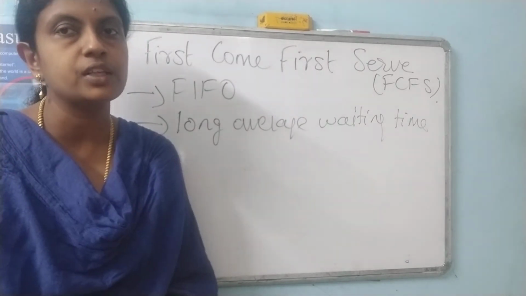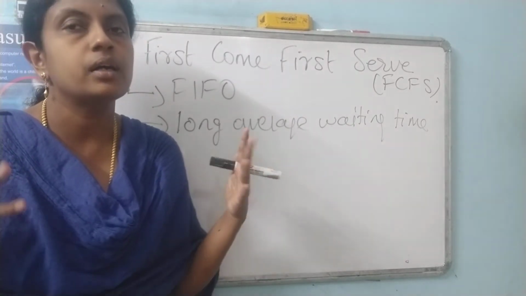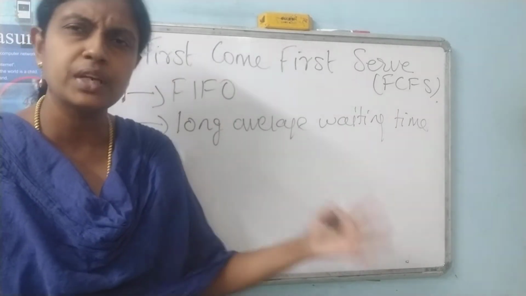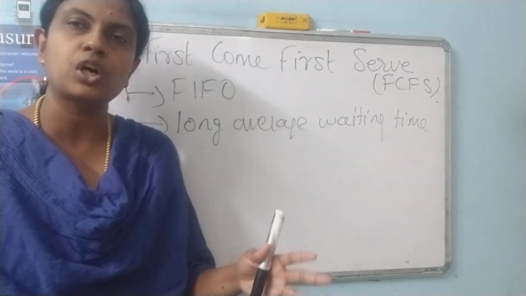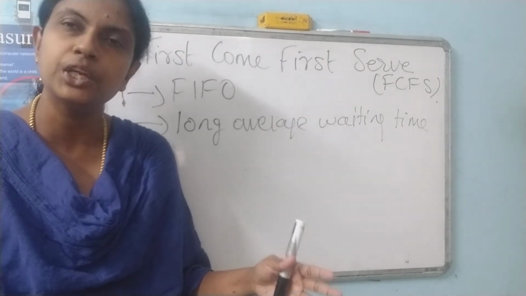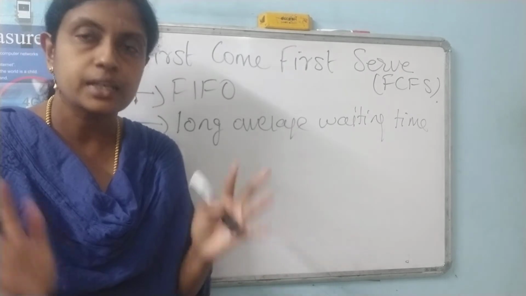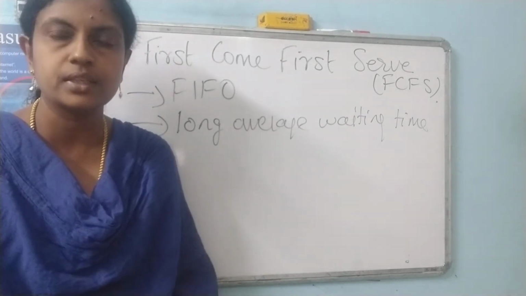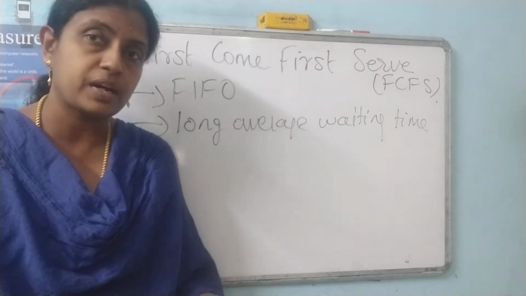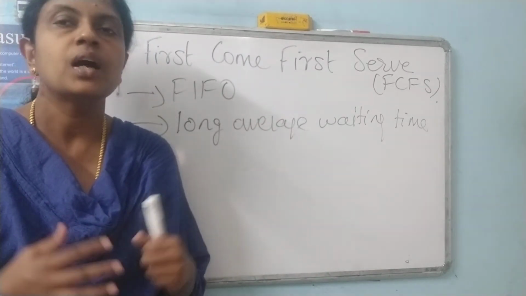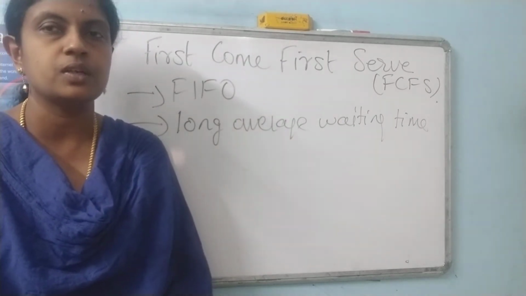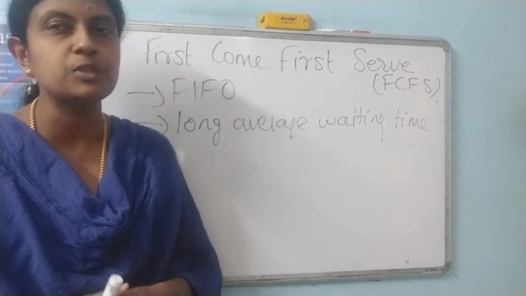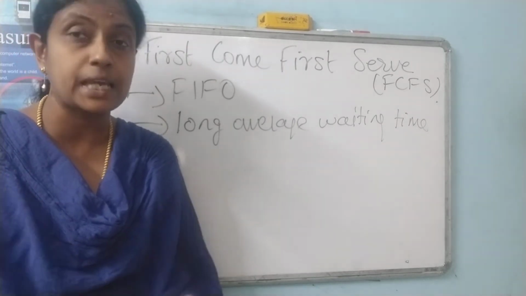But another factor is that at certain times it will have a long waiting queue. Why? For example, if the first job is very big, all the other jobs behind it need to wait until the first process completes. Until then, other processes can't do any other activity. So that's one factor about FCFS. And to explain these concepts, in operating systems we prepare a specialized chart called a Gantt chart.